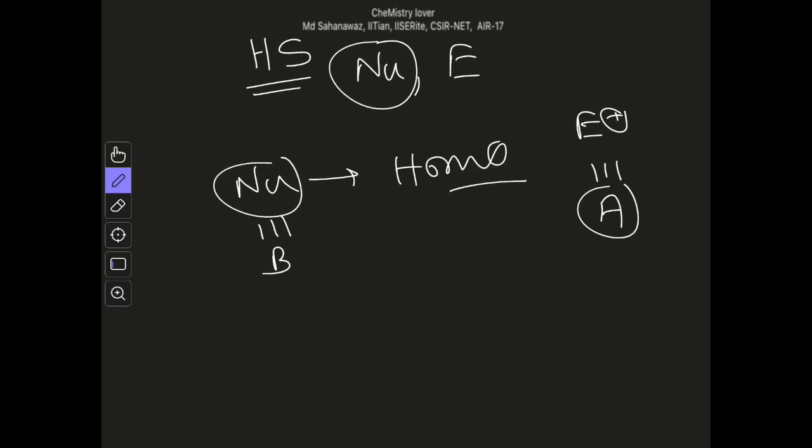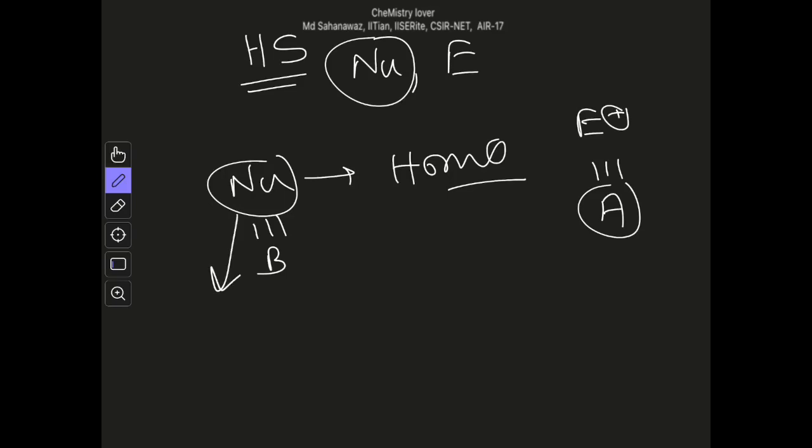So in case of hard nucleophile, it will have low energy HOMO.